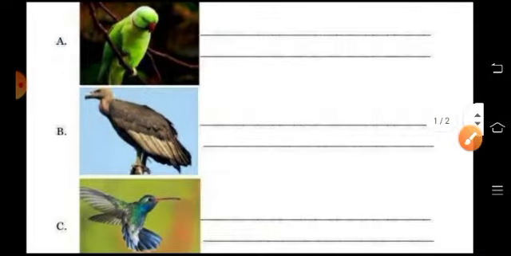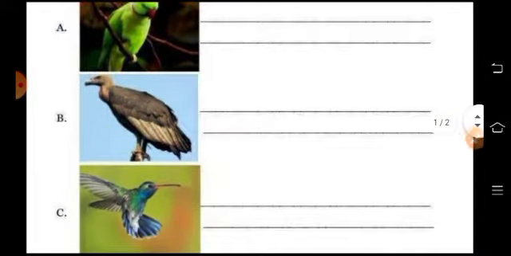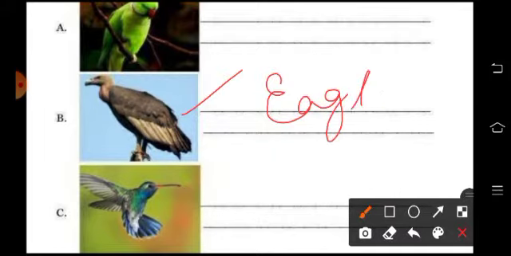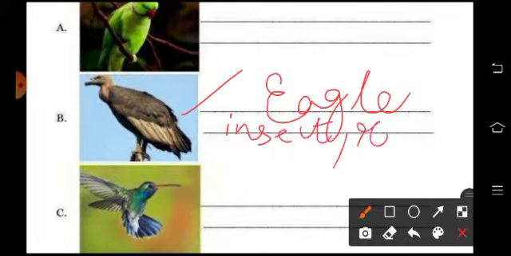Next is eagle. This is, children, an eagle. Okay. So you write here eagle. And food, yes, insects, then rodents. Okay, because you know that eagles eat insects, and rabbits, small rabbits, then rats, everything. Okay.